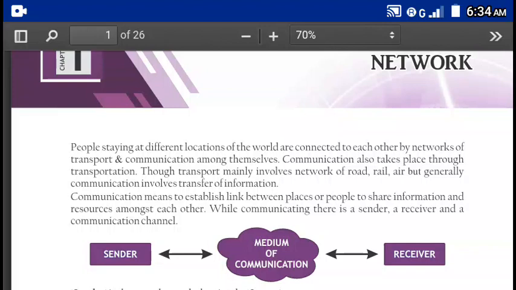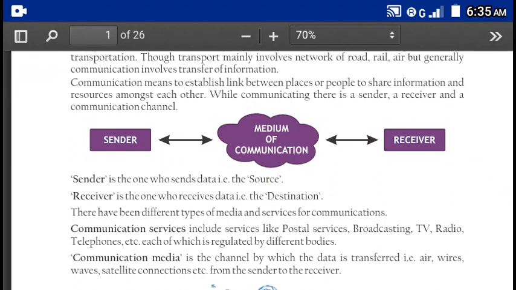In the last chapter, we have started network. You know what is network, what are the requirements for a network. For network, we need a sender, a medium of communication, and a receiver. Sender is the person who sends the message.